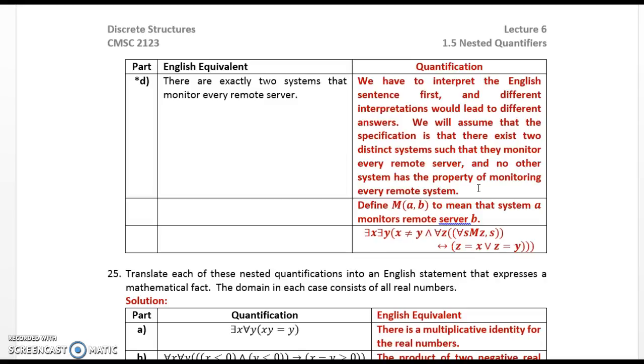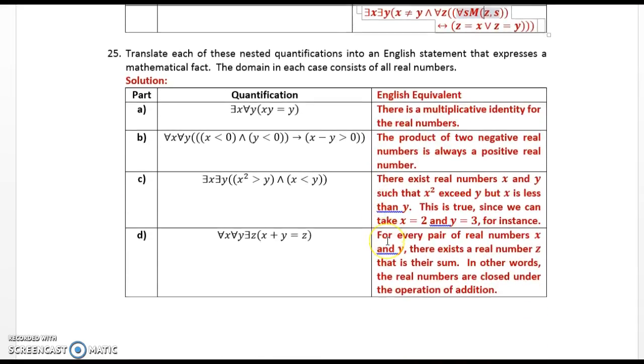Define M of A comma B to mean that system A monitors remote server B. There exists X, there exists Y, X not equal to Y, and for all Z, for all S, M of Z S if and only if Z is equal to X or Z is equal to Y.